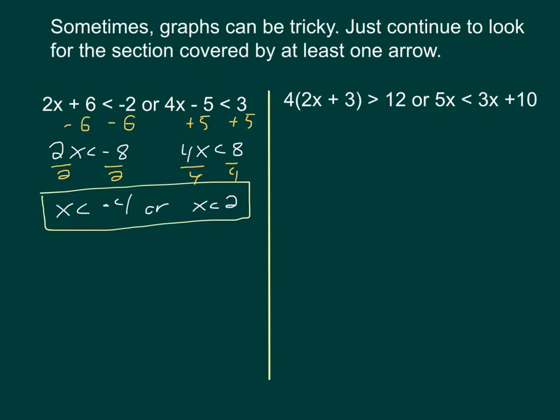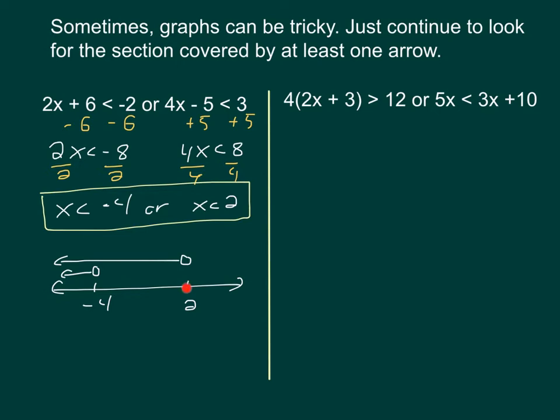So when you solve this over here, you should end up with x is less than -4 or x is less than 2. Let's graph each of those on the same number line and see what happens. So this looks a little bit different than our last example because both arrows are facing the same direction. Now we didn't actually do anything wrong. All that we have to do is think about what it is exactly that OR means. To do that, we continue to look for the section covered by at least one arrow.